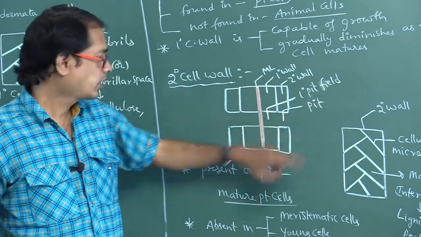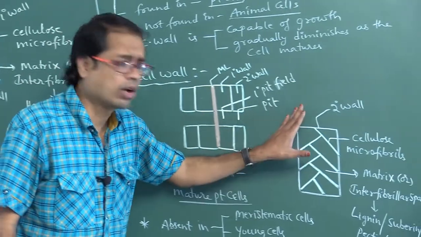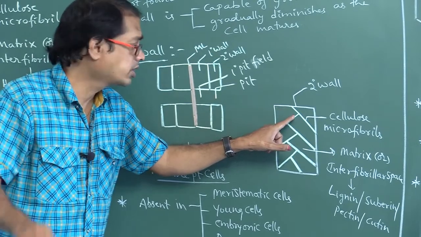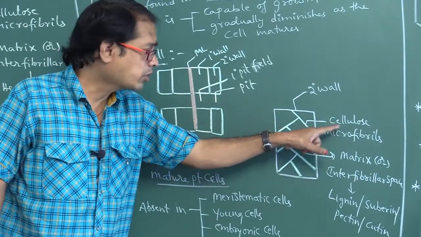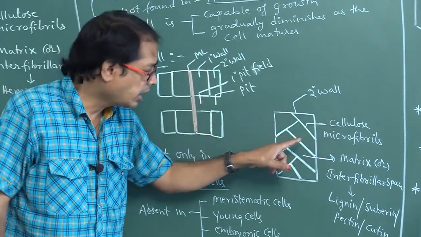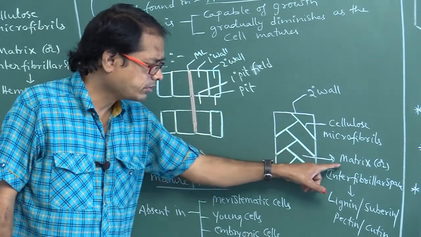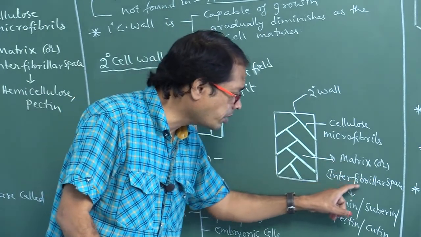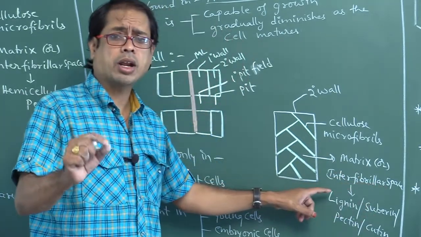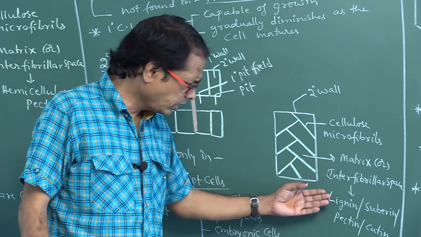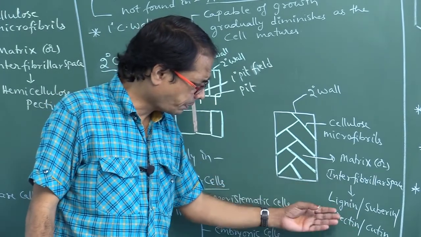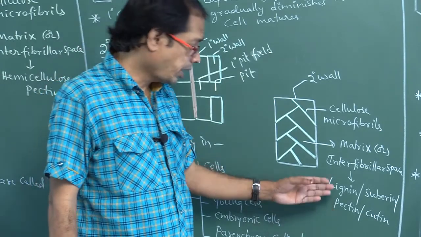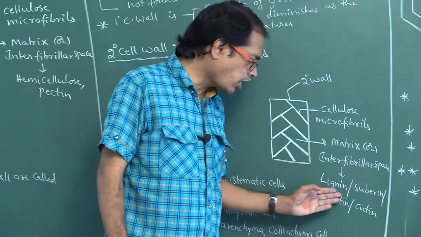Okay, right. This is the secondary cell wall. The secondary cell wall also contains microfibrils which are made up of cellulose, and the space in between the microfibrils is called matrix, also called interfibrillar space. That interfibrillar space is made up of lignin, suberin, pectin or cutin, whatever the material it may be.